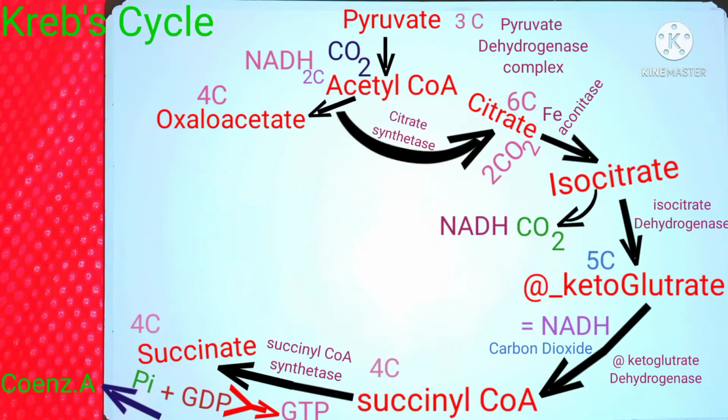Otherwise this video will become longer. Now we have succinate, a 4-carbon compound. Actually, the number of carbons does not change from here onwards. All the compounds which will occur next in the cycle only have 4 carbons. The last produced compound, oxaloacetate, also consists of 4 carbons. That oxaloacetate joins with another molecule of acetyl CoA to form citrate of the TCA cycle. This citrate will be the starting point of the upcoming cycle.